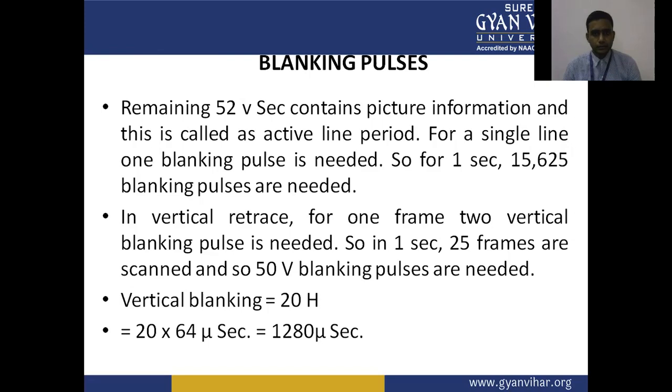Here, in the vertical retrace, for 1 frame one vertical blanking pulse is needed. In 1 second, 25 frames are scanned, and so 50 vertical blanking pulses are needed. The vertical blanking is 20 lines, and it comes at 20 into 64 microseconds. So it comes to 1280 microseconds.